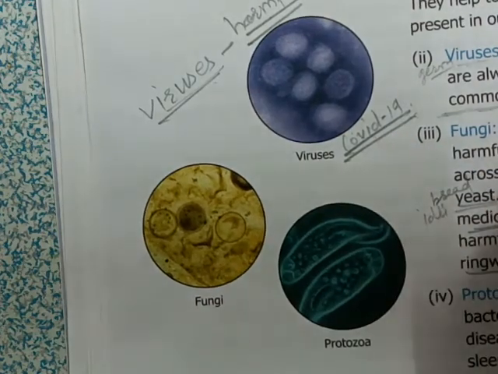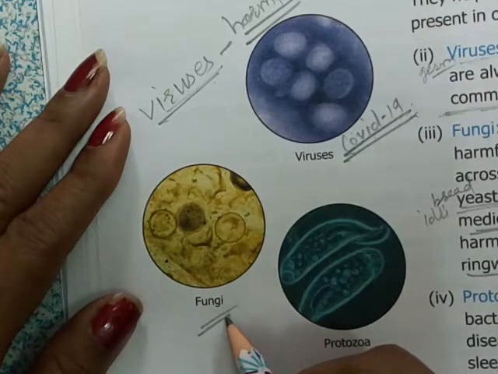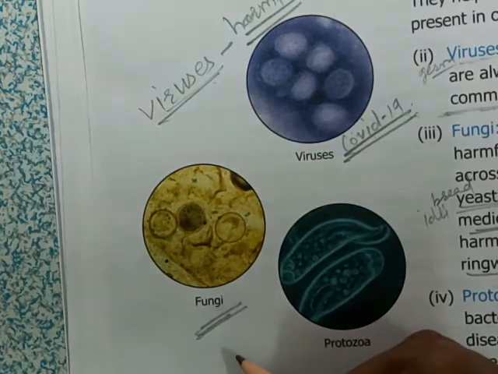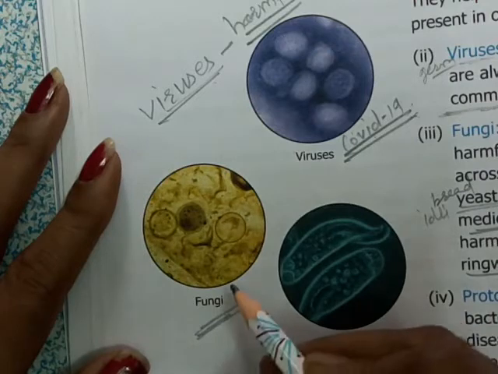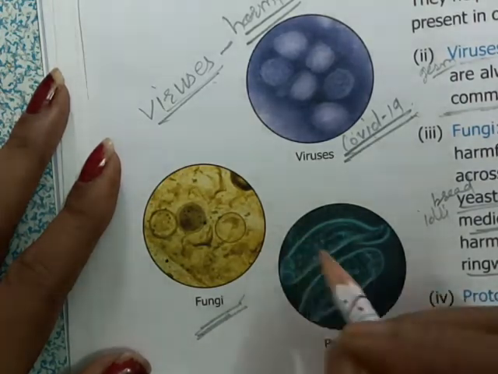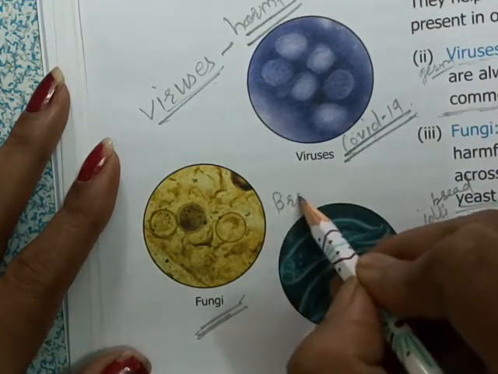Okay, so this is about the viruses. Then we have fungi. Fungi are also useful or harmful for us. Fungi are also small microorganisms, and sometimes you may have seen a white colored layer on the chapati or bread, spoiled bread.